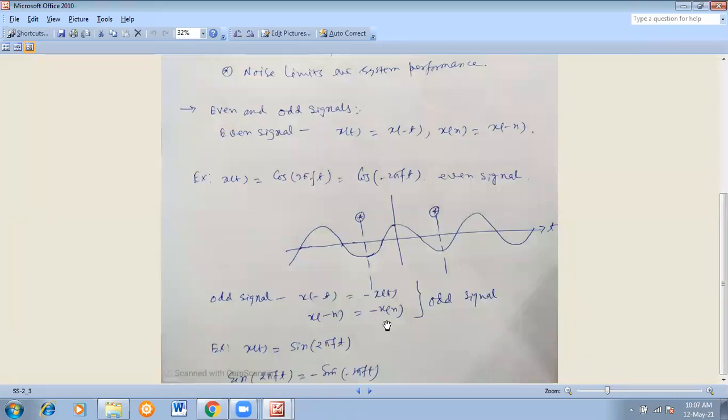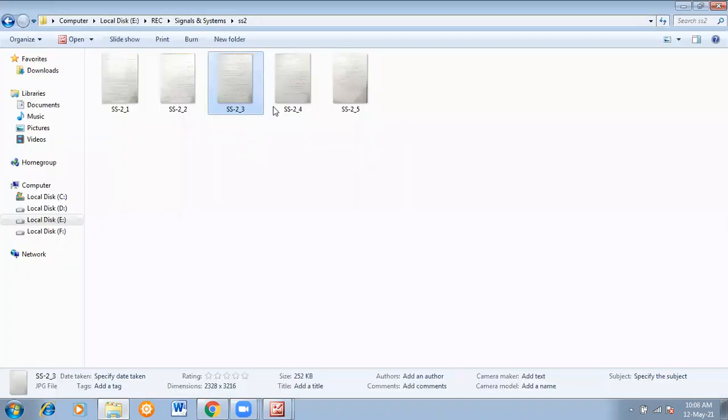So take one example: sine 2 pi f t. You people know that sine of minus theta is equal to minus of sine theta, isn't it? So sine of 2 pi f t, as you have put here a negative sign, t is negative here. So what happens? The signal as a whole gets its negative value. So as you know, sine of minus theta is equal to minus sine theta. That's why this is an example of an odd signal. Now I'm taking the graphical explanation also.